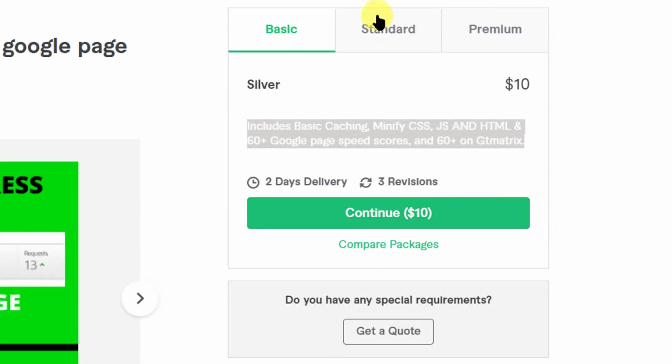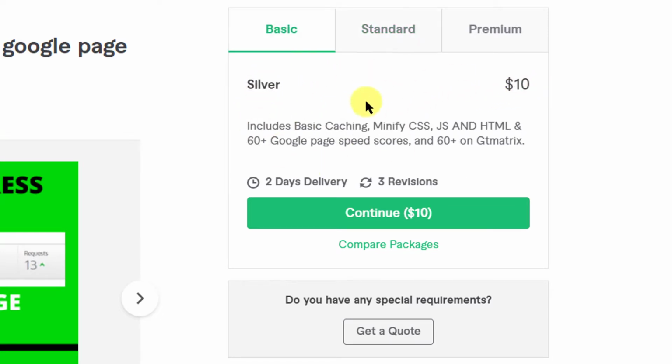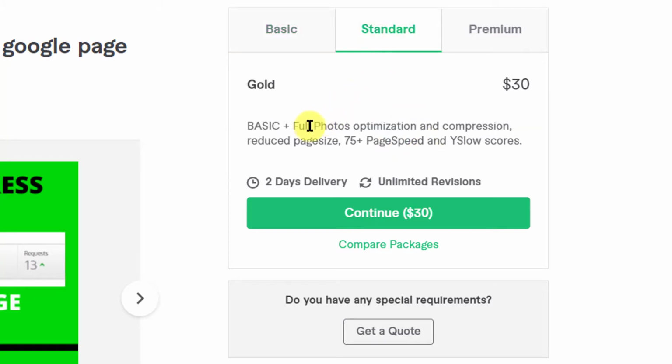There's nothing much. Then let's see the next package, which is Standard. His name is Gold, $30. Basic, everything you get here, plus full photo optimization and compression, reduced page size, 75 plus PageSpeed, and YSlow scores.